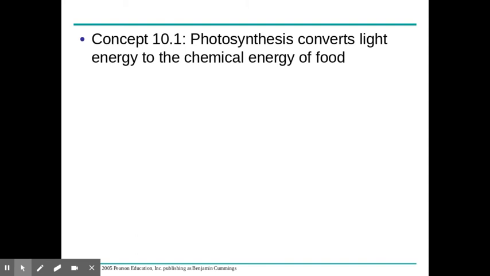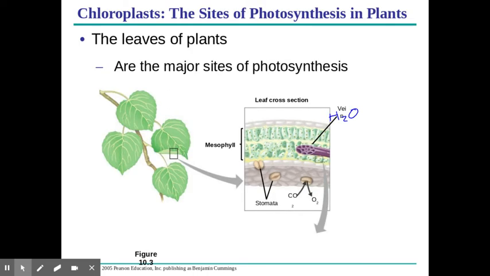So in photosynthesis, we are converting light energy into chemical energy of food. This can happen in all green parts of a plant. However, we'll look mostly at the leaves because that's the major site. That's where most of it happens. In 1 square millimeter of a leaf, you can find millions upon millions of chloroplasts. So it's pretty crazy to think about.